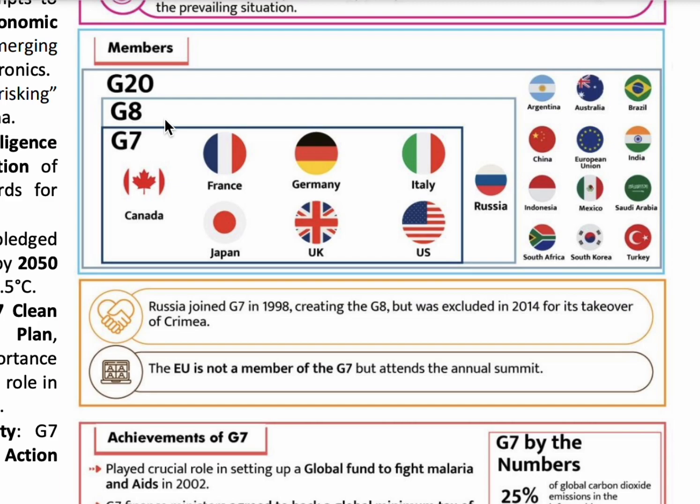Till 2013, the forum continued as G8, but in 2014, Russia occupied Crimea. Stating this act as illegal, the US and other powerful countries suspended Russia from the G8, and from then onwards it was renamed G7. One point to remember here is the European Union is not a member of G7 countries but attends the annual summit. Okay, so let's look into the achievements of G7 countries.